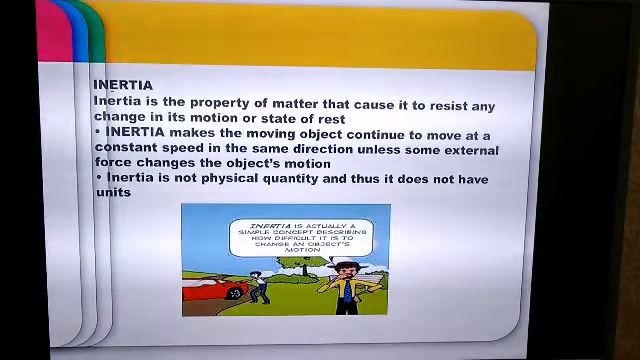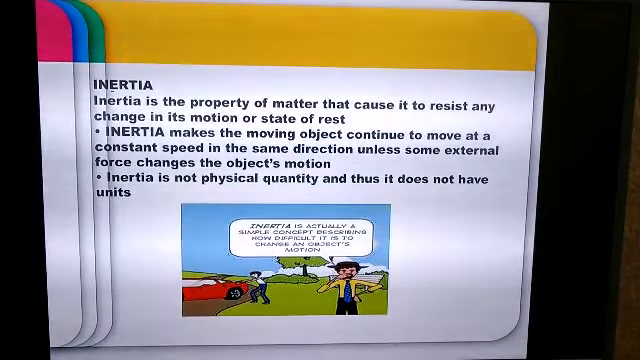For example, if a book is kept on a table, it will continue to remain at its place unless the book is displaced. Or if a ball is rolling on a horizontal surface, it will keep rolling on the ground unless the force of friction acts between the ball and the surface.